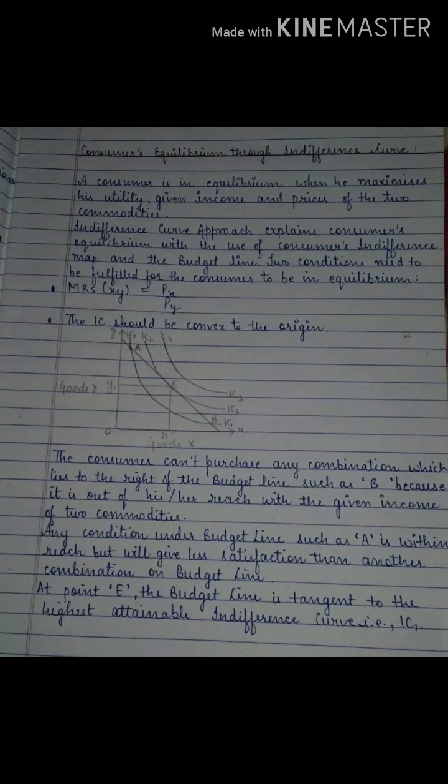Now the consumer cannot purchase any combination which lies to the right of the budget. That is what I said, that is indifference curve 3, right of the budget. Fine. And if we check out below the budget, that means which is left of the budget line, the down one, indifference curve 1. Now I am still left with some amount of money and I can still go ahead for purchase. Okay, so my satisfaction level is point E. Okay, now I am satisfied at this point of time.